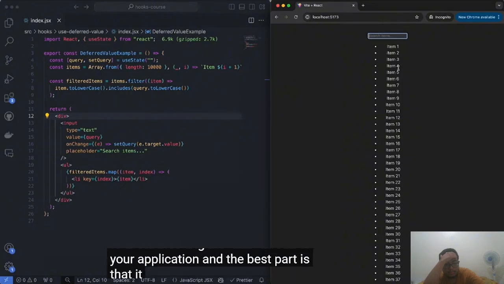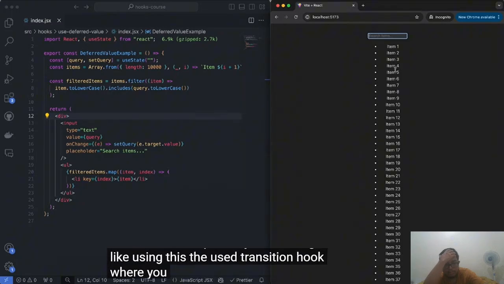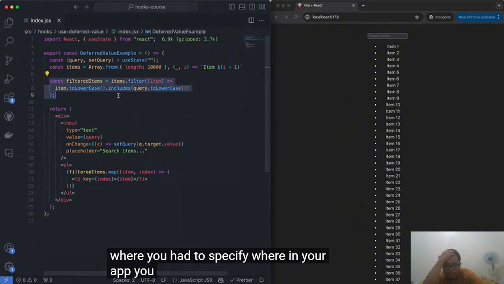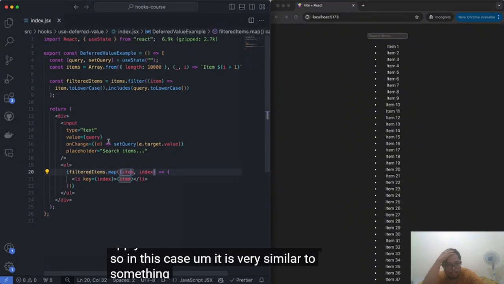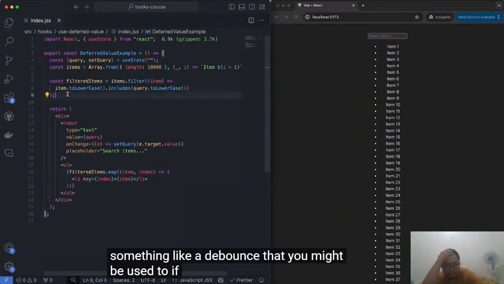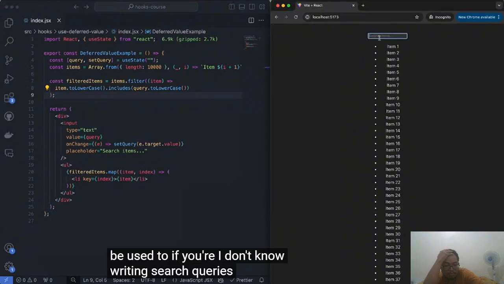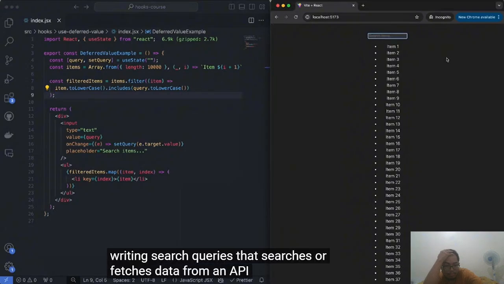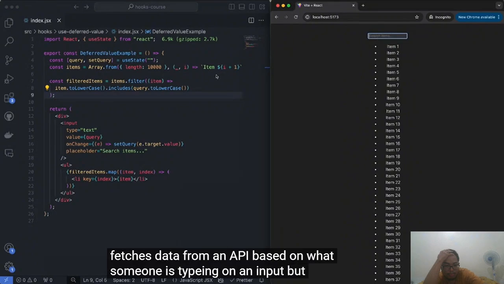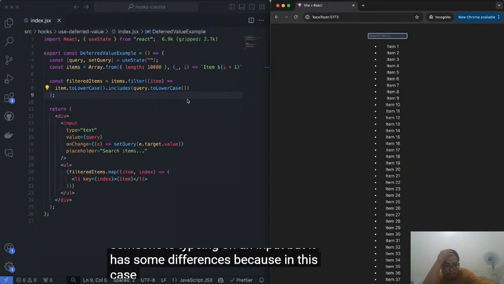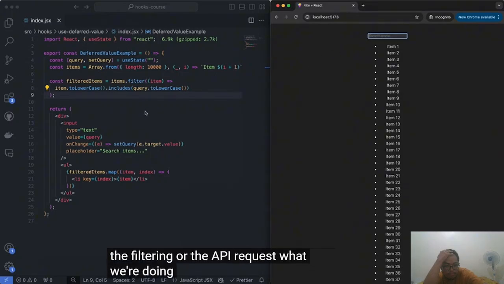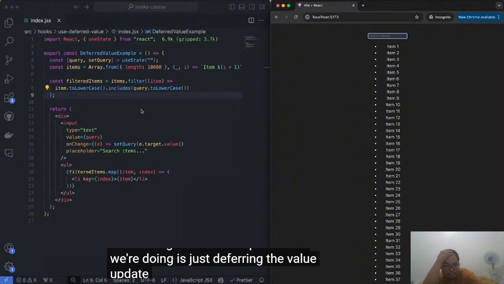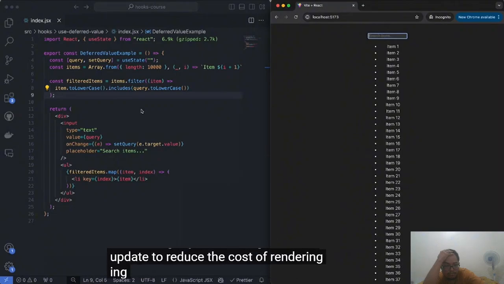And the best part is that it doesn't require any manual logic like using the use transition hook, where you had to specify where in your app you wanted to start the transition. So in this case, it is very similar to something like a debounce that you might be used to if you're, I don't know, writing search queries that fetch data from an API based on what someone is typing on an input. But it has some differences, because in this case we're not delaying the execution of the filtering or the API request. What we're doing is just deferring the value update to reduce the cost of rendering that information.